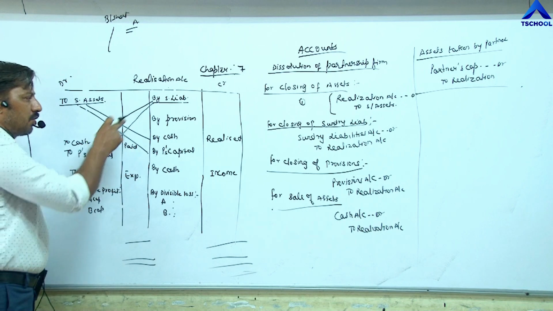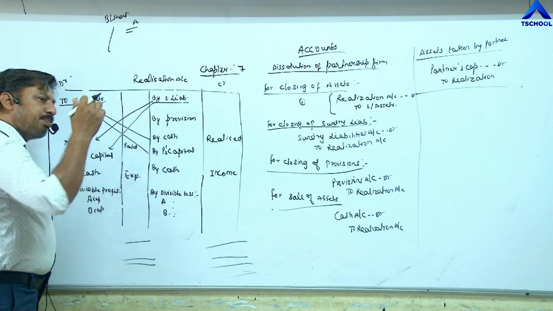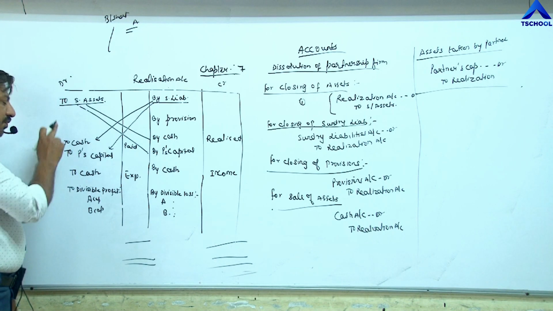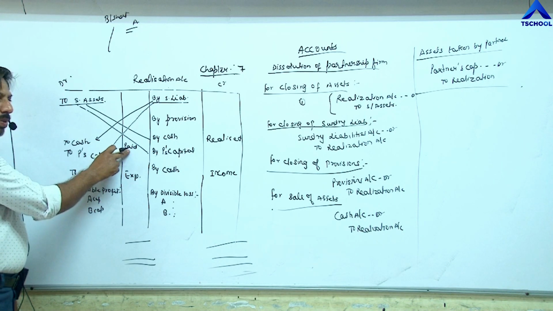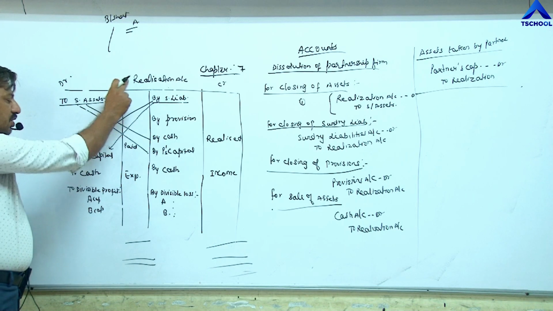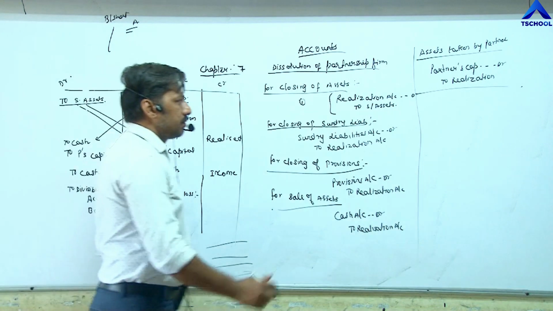Now come to payment of liability. Sundry liabilities are paid out. It means we have to pass an entry on the debit side for payment to cash. I have written here paid. Payment means payment of liabilities. So to cash. So the entry becomes realization account debit to cash.